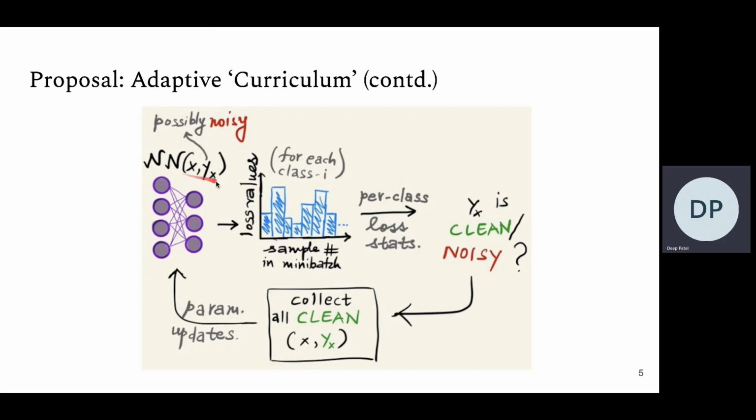So I feed this data x comma yx to my neural network where yx are possibly noisy. And for each mini batch, what I do is I take a look at the loss values across these samples in the mini batch. For each class I separately, I then compute loss statistics for each of the classes separately to then deem whether yx is clean or noisy as per the network given the current state of learning. Collect all such deemed to be clean x comma yx pairs, and I use only those for my parameter updation. This is the outline of our proposed algorithm.